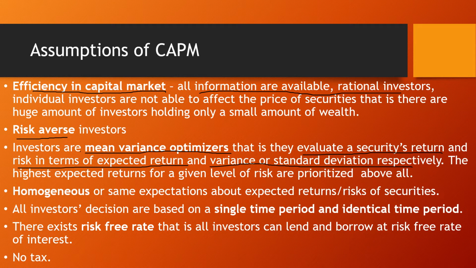The highest expected return for a given level of risk is prioritized above all, obviously. Investors have homogeneous expectations about expected returns and risk of securities. All investors' decisions are based on a single, identical time period. There are no multiple time periods.